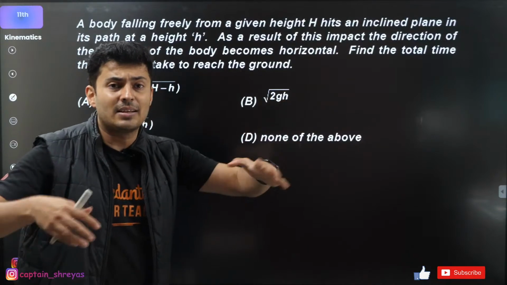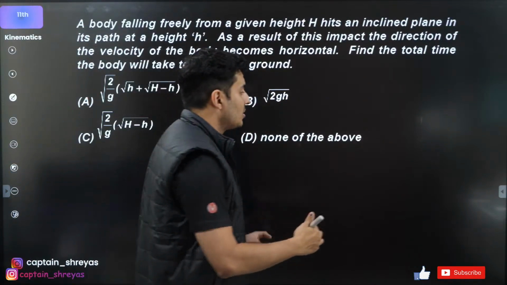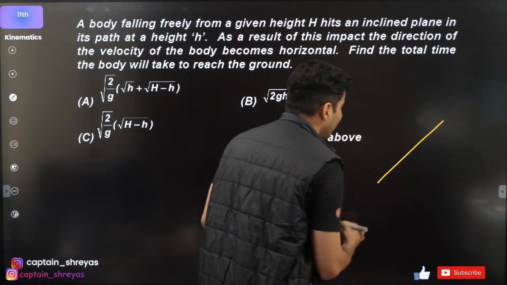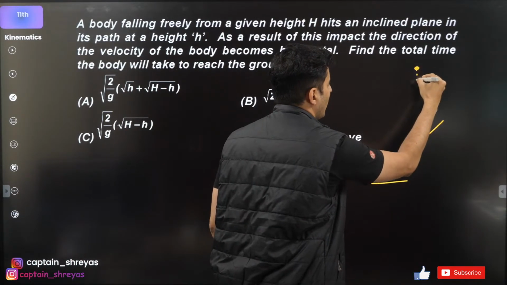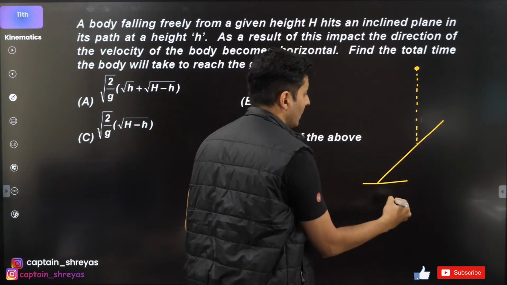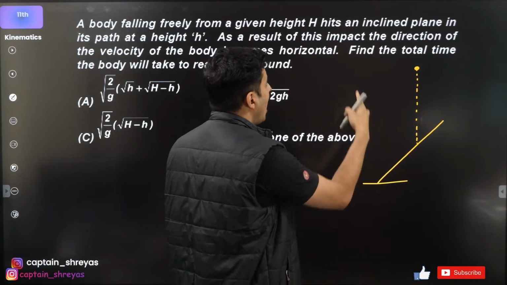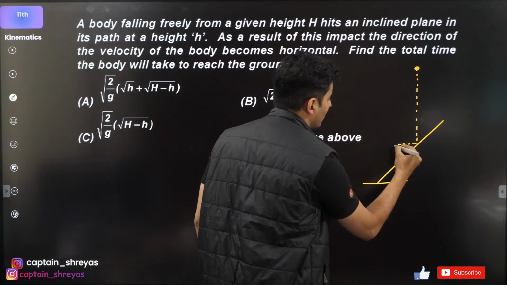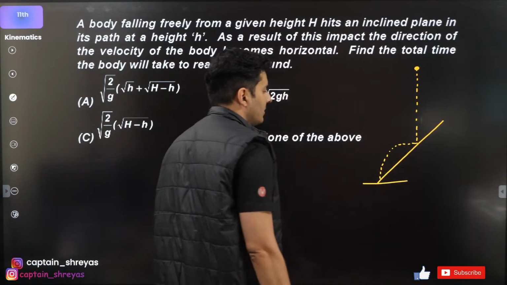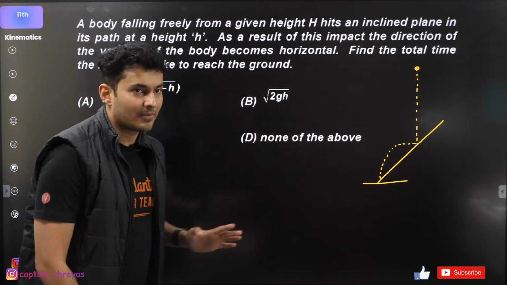I'm not interested in the answer. I'm interested in how to solve these questions. If you draw the diagram, it will look something like this. The ball is dropped from some height. It hits the inclined plane. After the impact, the velocity becomes horizontal, and it hits like this. So this is what is happening.